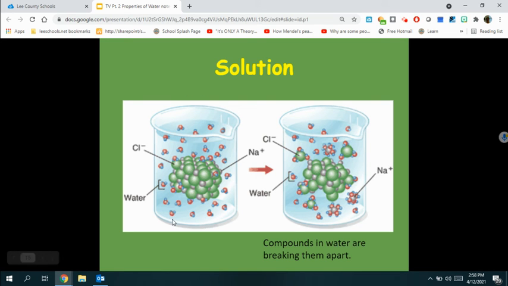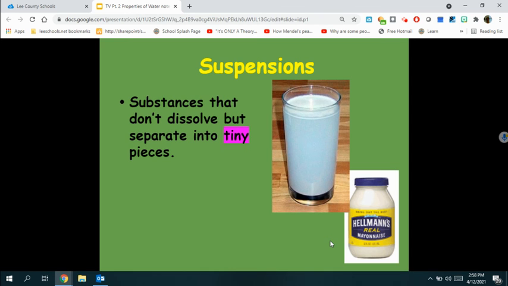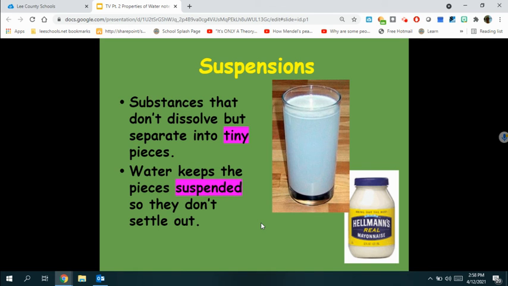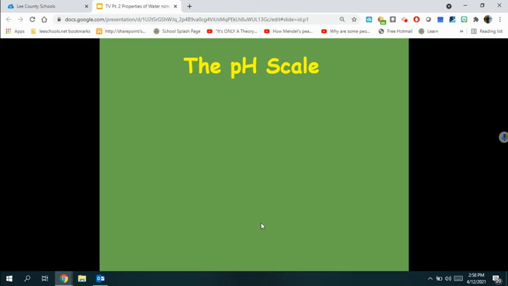You can see in this picture here, they have water, and then they added NaCl, which is sodium chloride, table salt. When they added that salt, the water molecules started to break that salt apart, and it's because water is polar. Suspensions are substances that don't dissolve but separate into tiny pieces. Water keeps the pieces suspended so that they do not settle out.